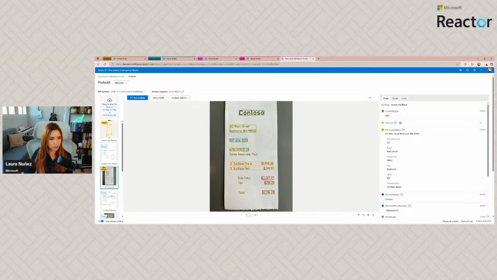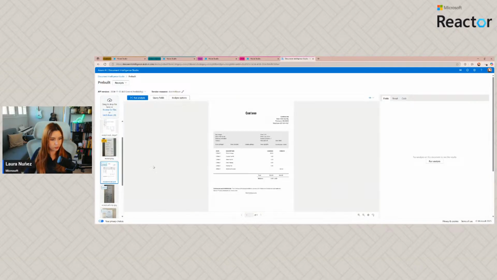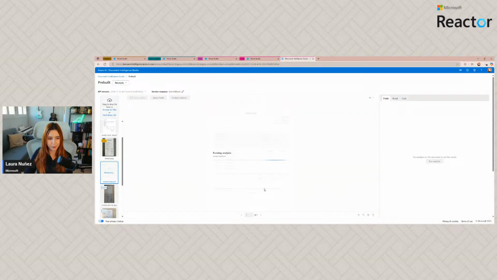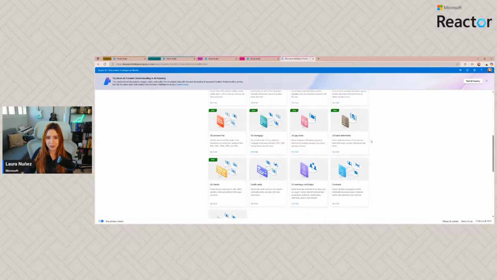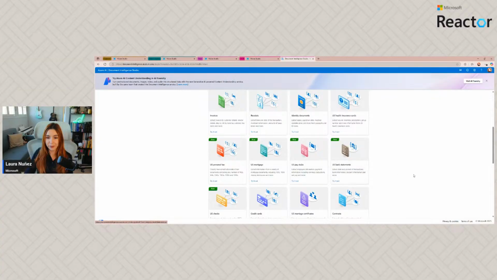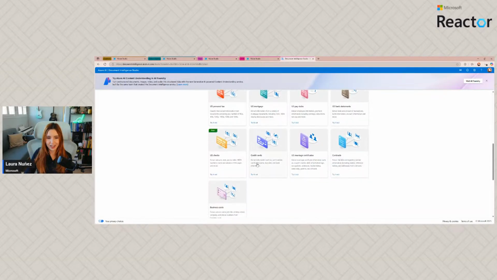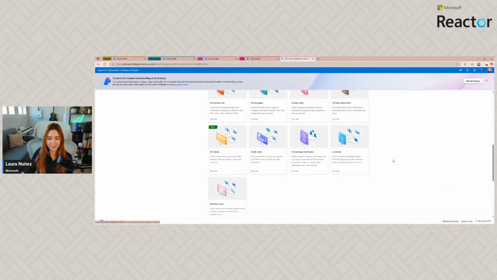And let me see what I have here. I also have, for example, a printed one, right? So it's also going to be able to do the same. It's analyzing and getting the merchant name, and it's getting the description, and it's getting the totals. So it's going to be able to understand different things. And it's really cool because we have pre-built models for a lot of types of documents. So invoices, receipts, identity documents, insurance cards, credit cards, contracts, business cards.